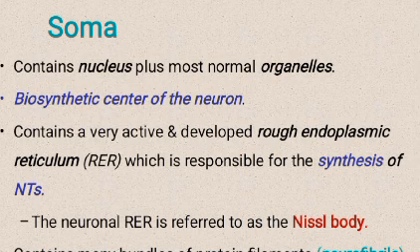The soma contains the nucleus plus most normal organelles. It is the biosynthetic center of the neuron and contains a very active and well-developed rough endoplasmic reticulum, which is responsible for the synthesis of neurotransmitters. The neuronal rough ER is referred to as the Nissl body. The soma also contains many bundles of protein filaments, neurofibrils, which help maintain the shape, structure, and integrity of the cell.